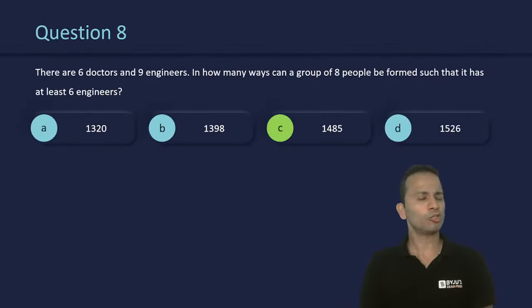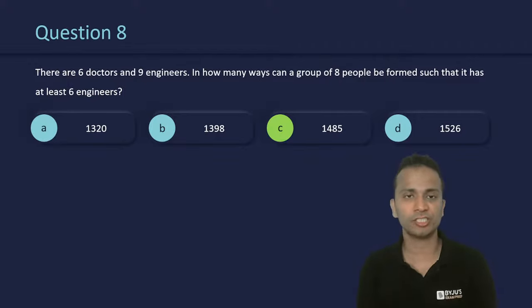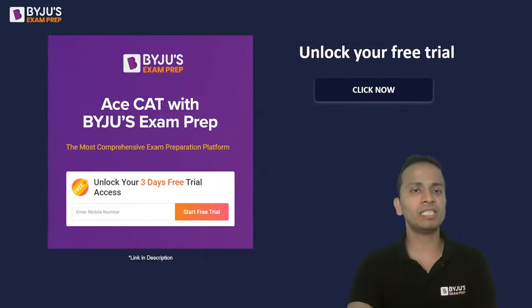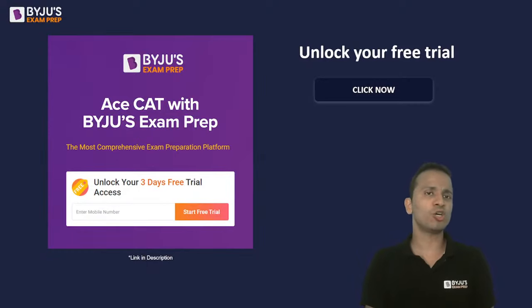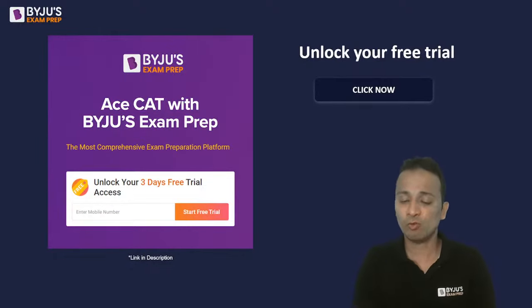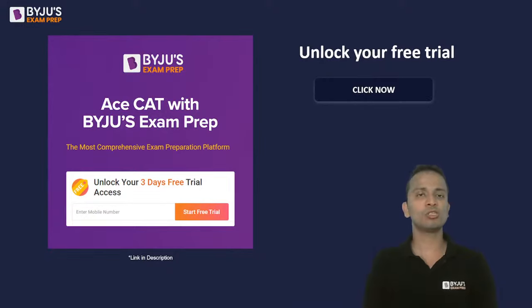All right. So the question was very simple. It's just that a little bit of calculation was there, but through practice, you should be easily able to solve these combination calculations. So that was question number 8, and that was the last question for the day. I hope you enjoyed this session, learning some new things or revising some types of questions for permutation, combination, probability, set theory, and Venn diagrams. So the entire thing was model maths for today.